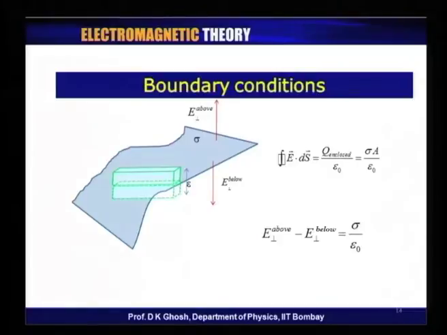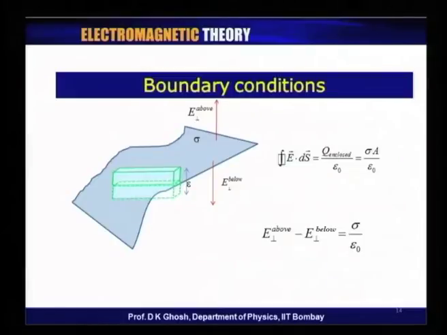We have taken a few examples of how to calculate the potential in different cases. Let me return now to the point that we have been making, that whenever there was a surface charge, the electric field had a discontinuity, the potential did not.